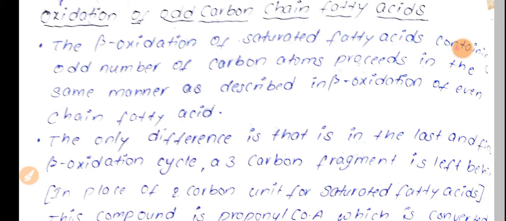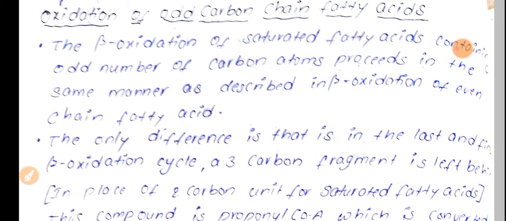During examinations, you should observe carefully whether the examiner asked about the even chain or the odd chain. If he just mentioned beta oxidation of fatty acids, you can write about the beta oxidation that we commonly see in even chain fatty acids. But if he mentioned oxidation of odd carbon chain fatty acids, you should write about this.